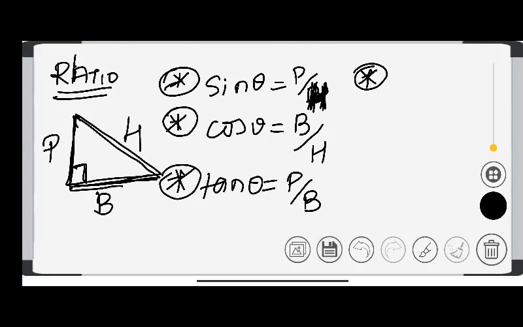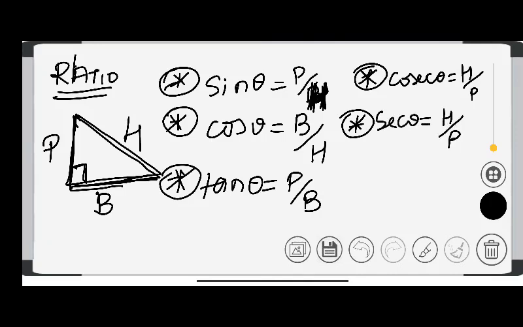Next one is cosec theta. Cosec theta is hypotenuse upon perpendicular. Sec theta is hypotenuse upon base. Cot theta is base upon perpendicular.